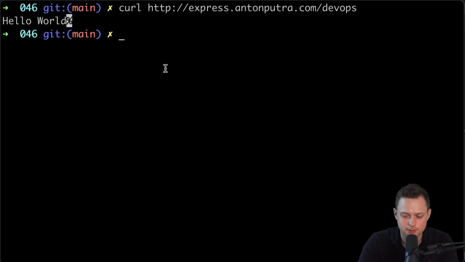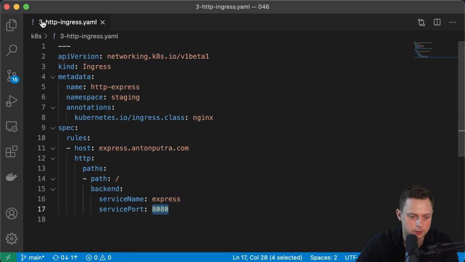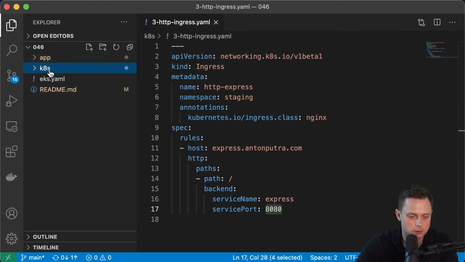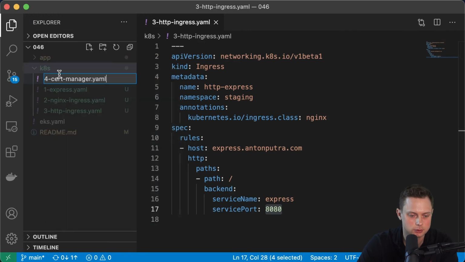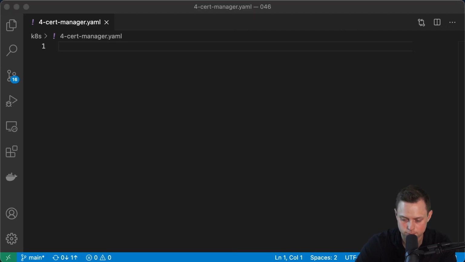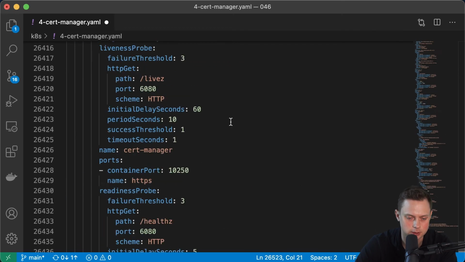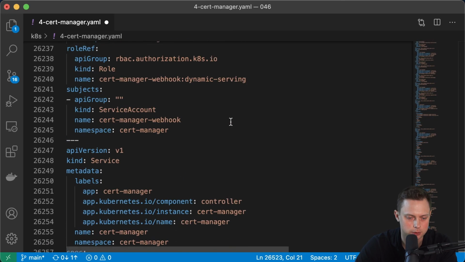All right, the next step is to secure it. To do that, like I said, we're going to deploy cert-manager. Let me create a cert-manager file first. That one is huge, so let me paste it. It contains 26,000 lines, because it has the custom resource definitions and a bunch of other stuff.